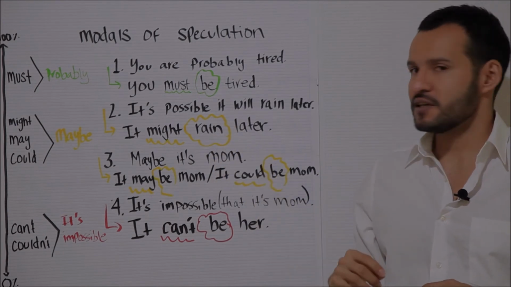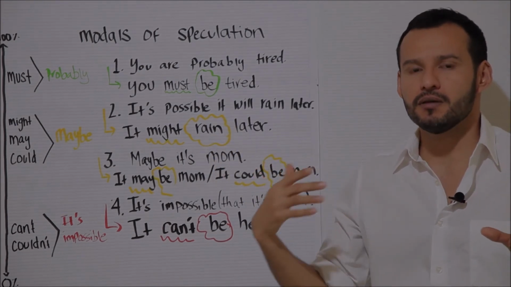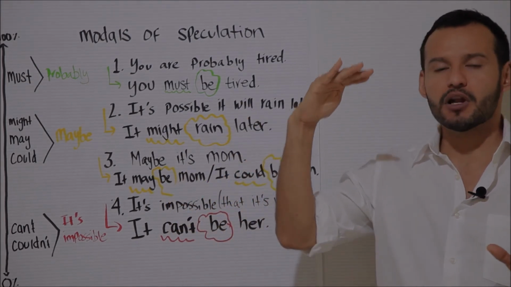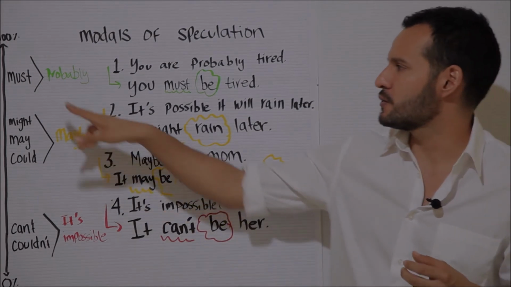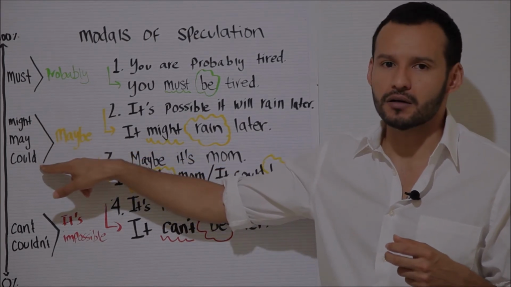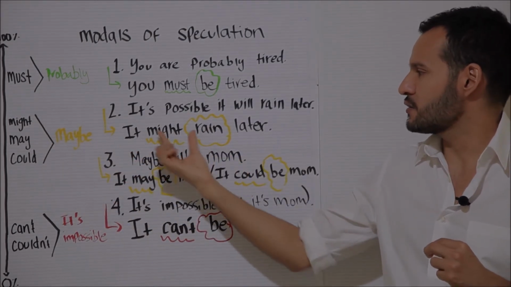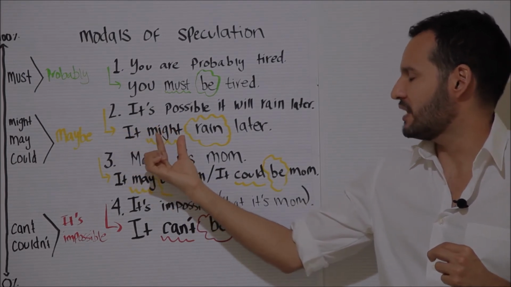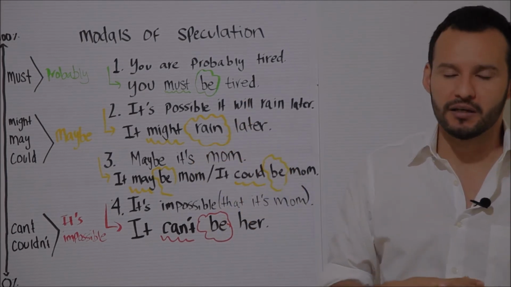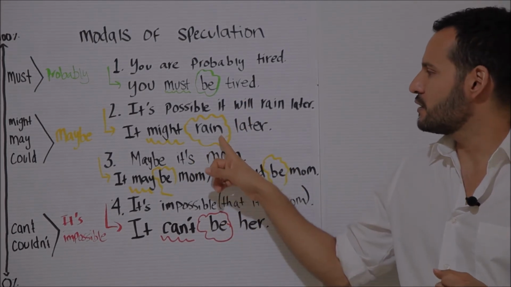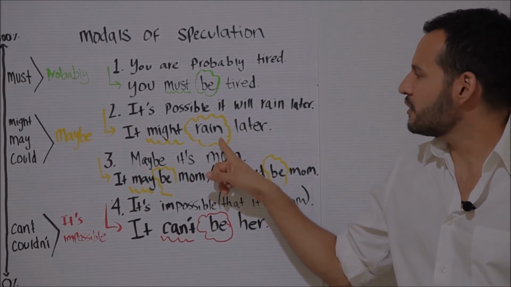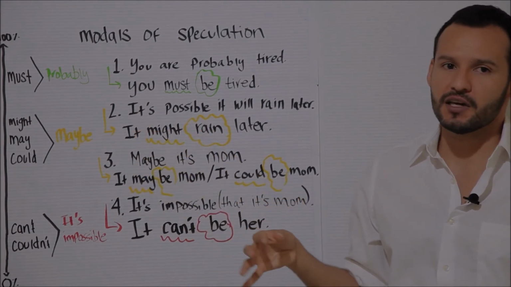In the second example, I said I saw a lot of clouds, so I said maybe it will rain later today. So in this particular case, I am less sure, so it would be inappropriate to use must. Instead, I could use might or may or could. In this particular case, I decided to use might, so it might rain later today. It's like saying that maybe it will rain later today. And again, notice how the verb is in base form. We don't have ing or ed or even s, even when the subject is he or she or it.